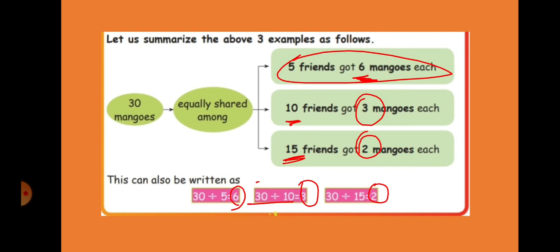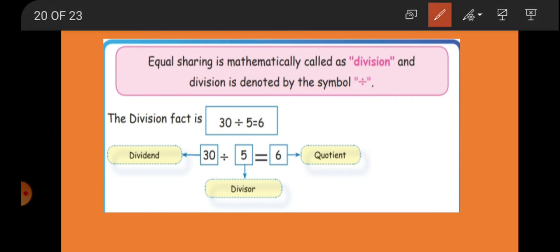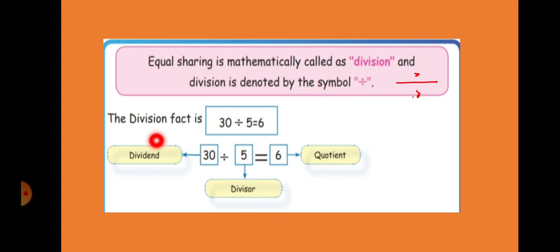Division is nothing but repeated subtraction. Equal sharing is mathematically called division, and division is denoted by this symbol, a dash with one dot above and one dot below. The division fact is 30 divided by 5 is equal to 6. So here 30 is the dividend, 5 is the divisor, 6 is the quotient. The answer is called the quotient. Okay.